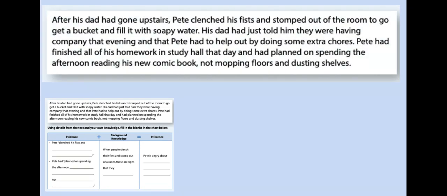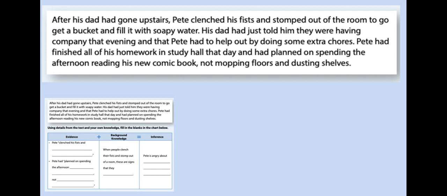All right, so we left off with Pete and his dad. So let's talk about what we can infer about poor Pete. After his dad had gone upstairs, Pete clenched his fist and stomped out of the room to go get a bucket and fill it with soapy water. His dad had just told him that they were having company that evening and that Pete had to help out by doing some extra chores. Pete had finished all of his homework in study hall that day and had planned on spending the afternoon reading his new comic book, not mopping floors and dusting shelves.